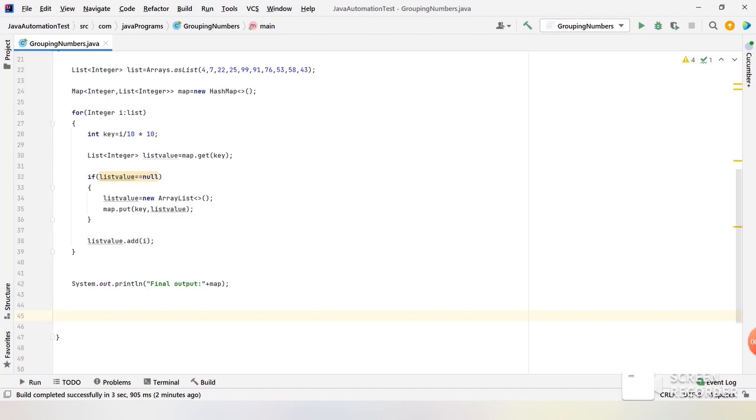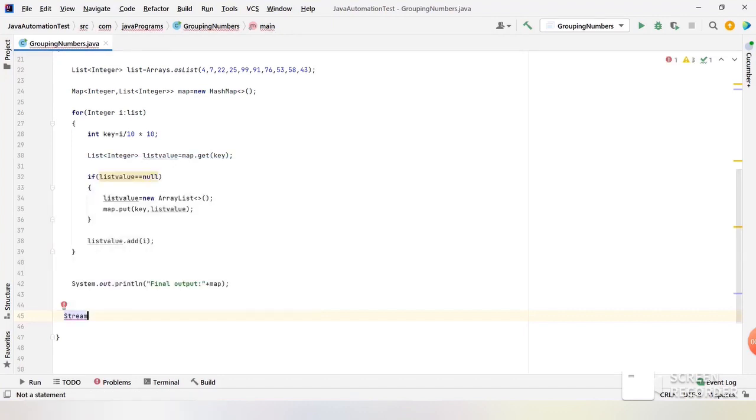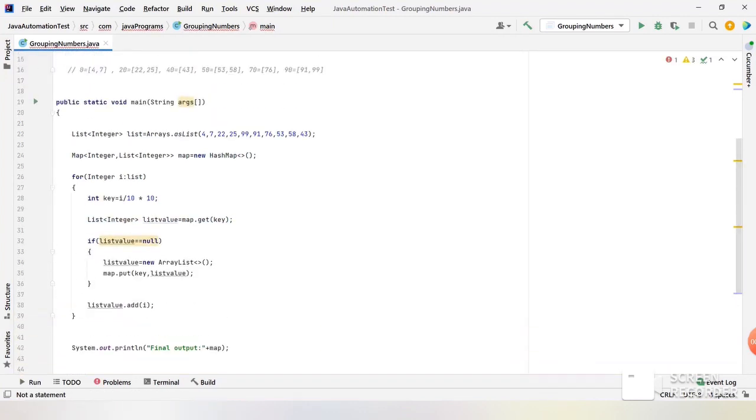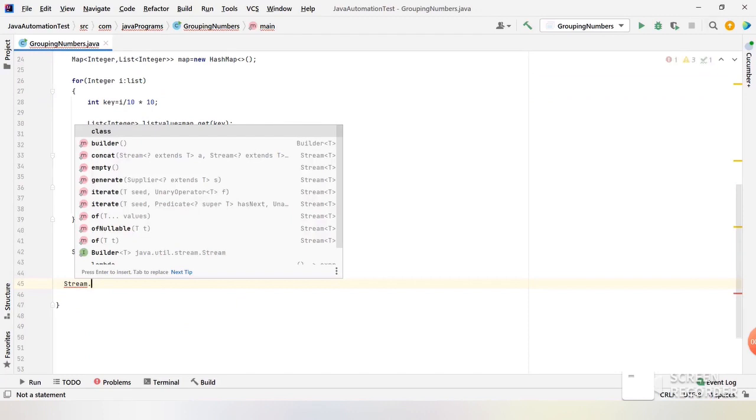So to convert it, first we need to have a Stream class. So let me import Stream. It is from the java.util.stream package. Okay. So Stream. If you see how we have converted these group of integers into a list using asList, right? This is the method which we have in Arrays. So same in Stream, we'll have a method called of.